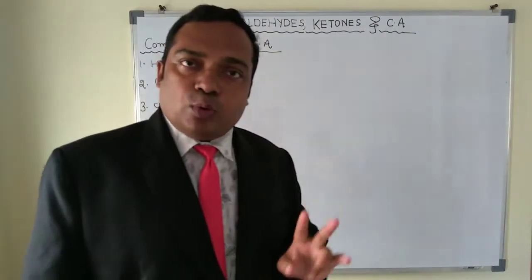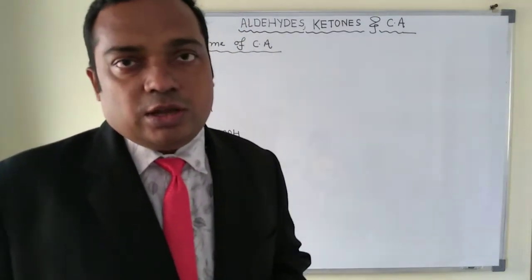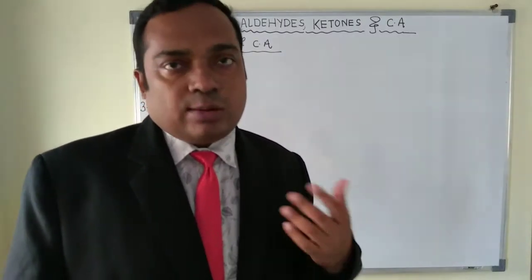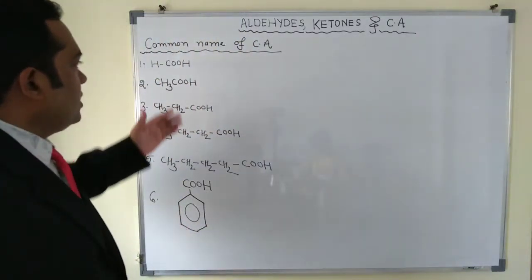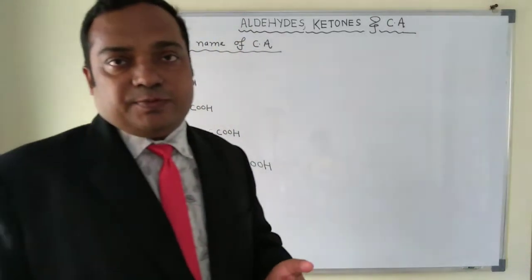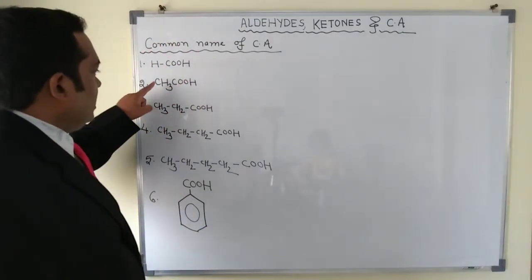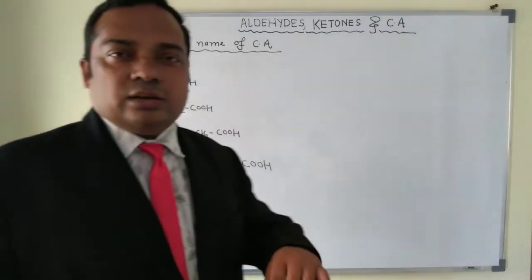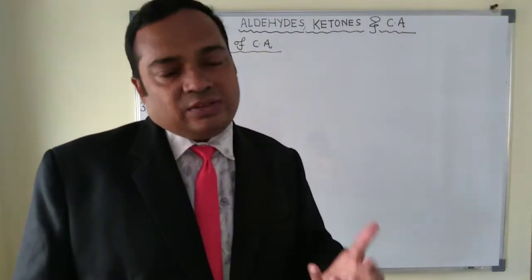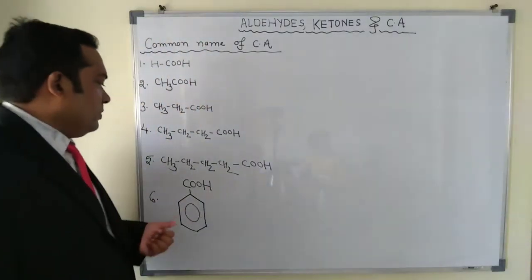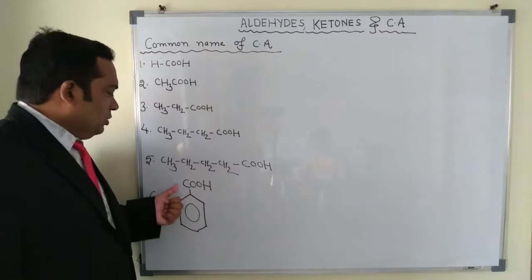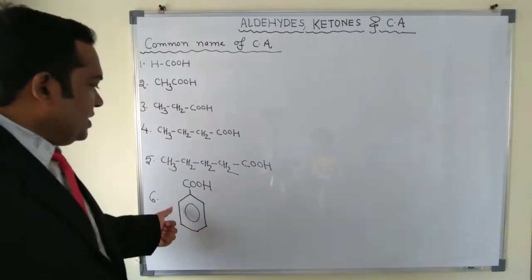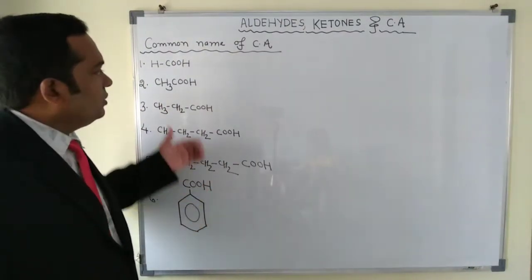There are two types of compounds, as we have done in the classification part. The first is called aliphatic carboxylic acid and the second is called aromatic carboxylic acid. Aliphatic means when the carboxylic acid is attached with an alkyl group or aliphatic compound. Aliphatic compounds means alkanes, alkenes and alkynes. Aromatic compounds are those carboxylic acids which contain a benzene ring with COOH.